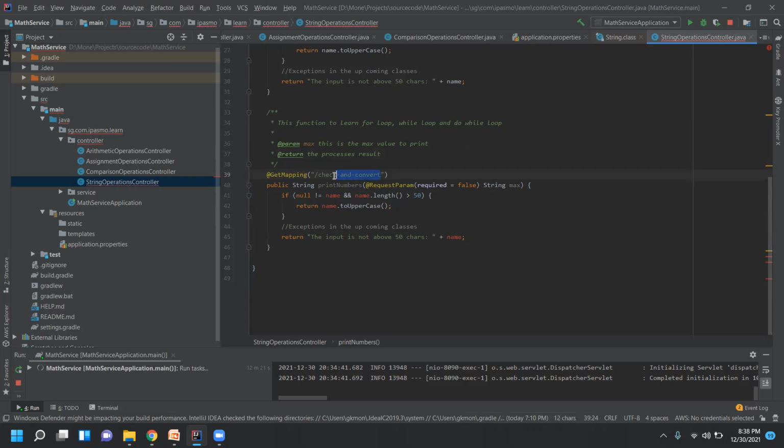So here I have to change this. I'll just mention it as loop, and here for loop. Here actually I can add a new variable like a dynamic value.